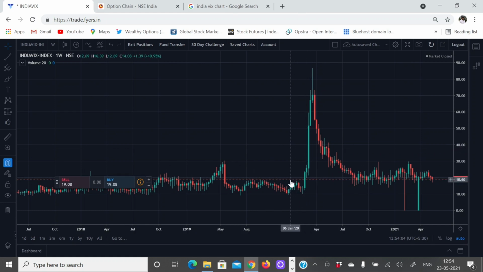So it is called a fear index because it shows market participants' emotions. It indicates their emotions when the markets are falling or when the markets are rising. When the markets are rising steadily, India VIX will tend to fall. That means there is not much volatility in the market, and people are not very fearful. If the volatility is shooting up, market participants are fearful about the fluctuations in the market.